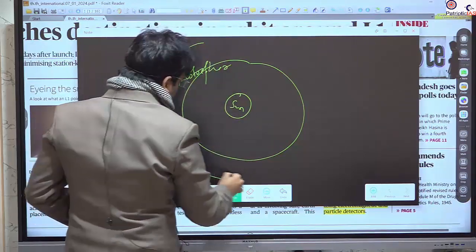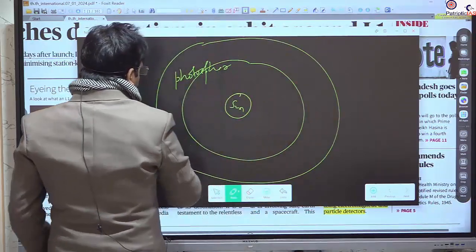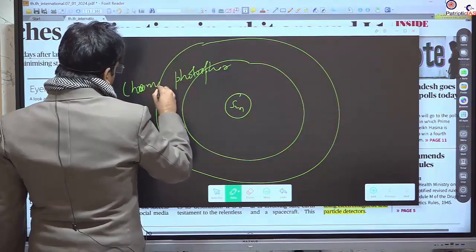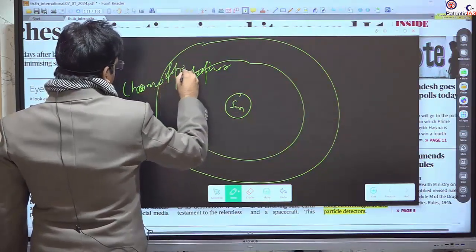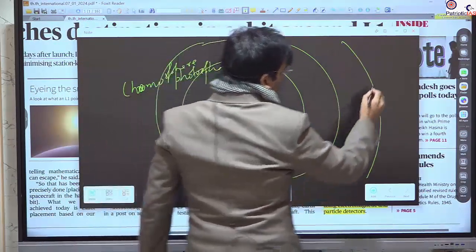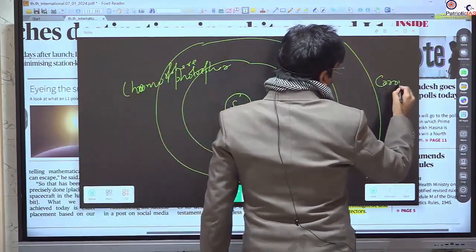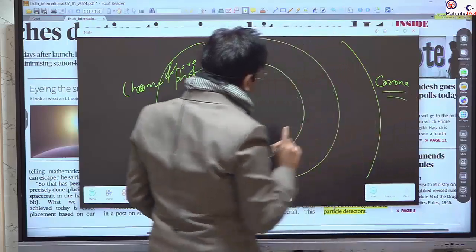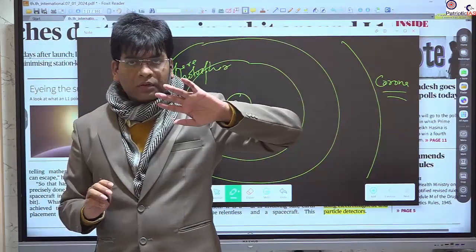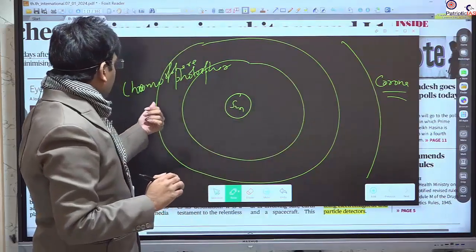After that, there is the chromosphere. And after that, the corona. What is visible to us when we see the Sun? We see the photosphere.